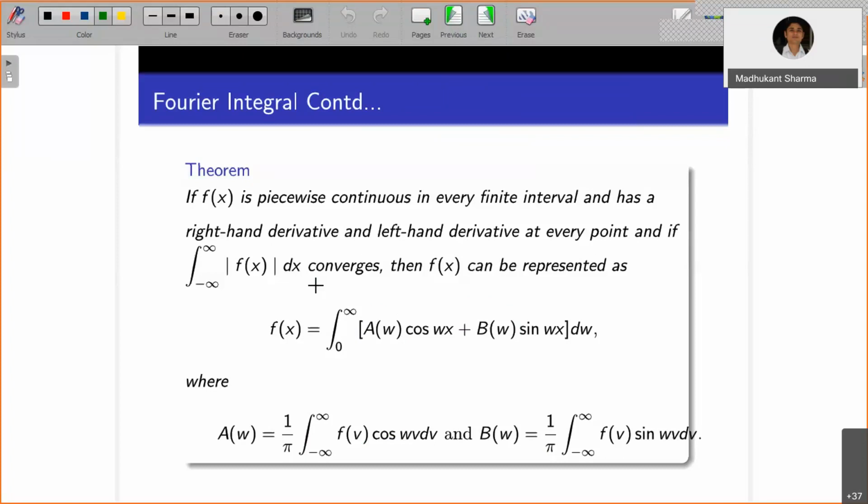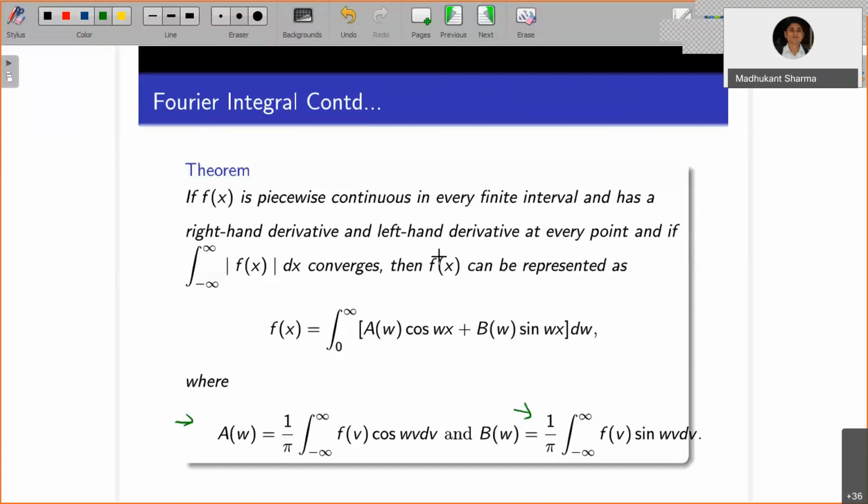So this is similar to b_n. Instead of 1/L, now you have 1/pi, and instead of the integral from minus L to L, you have minus infinity to plus infinity. If you purposefully substitute b(w) as 0, then you will have the cosine integral. If you purposefully substitute a(w) as 0, you will have the sine integral representation of f.